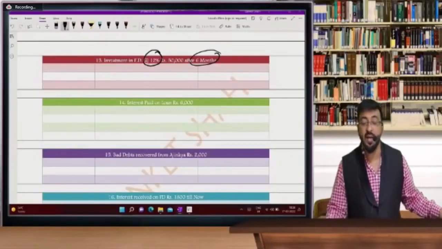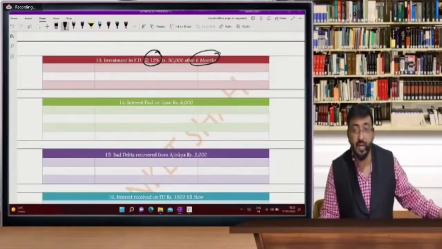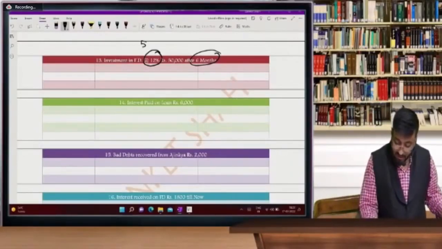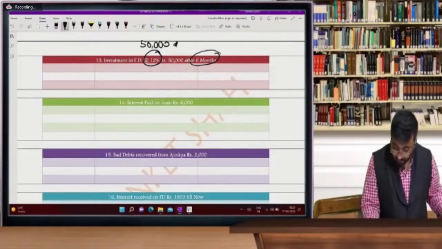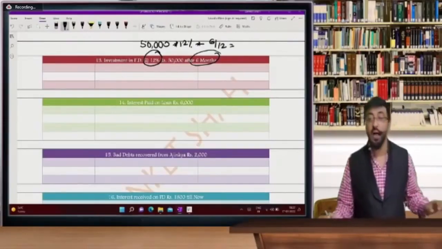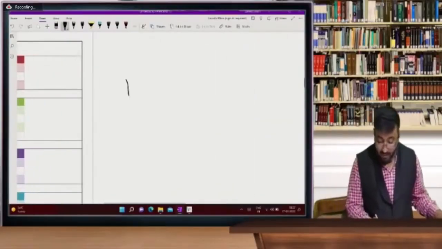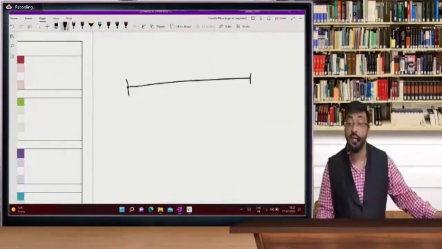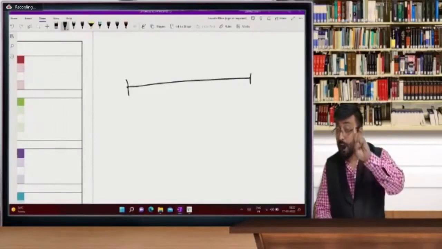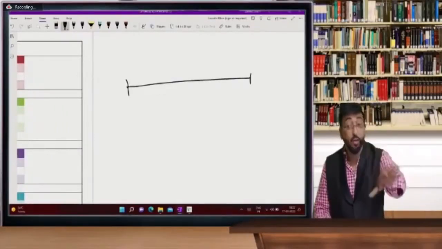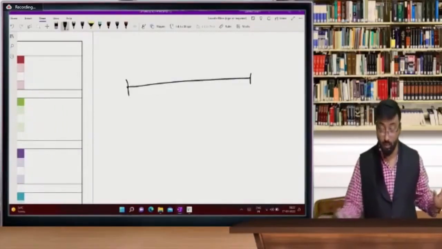Okay, just explaining all concepts in detail. Investment in FD at the rate of 12%, 50,000. So beta, on 50,000, 12% is the interest rate, and 6 by 12. Now those students who are very new in accounts, accrual concept is very, very important. What is accrual?